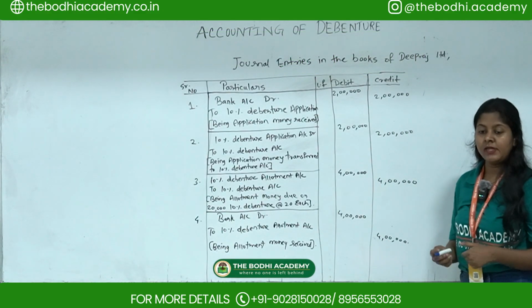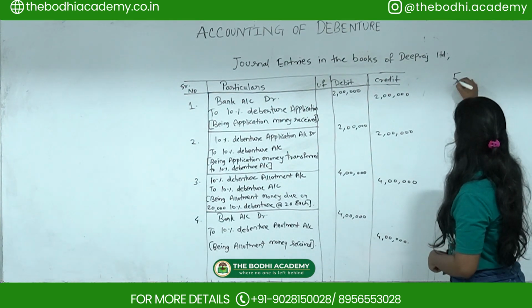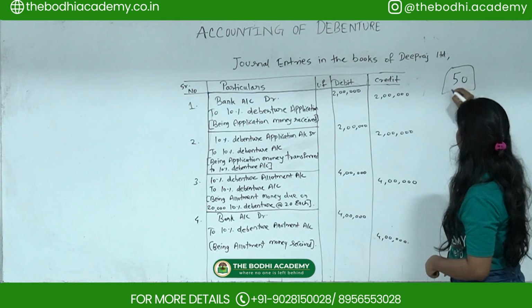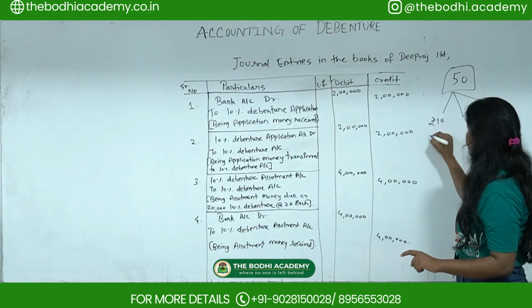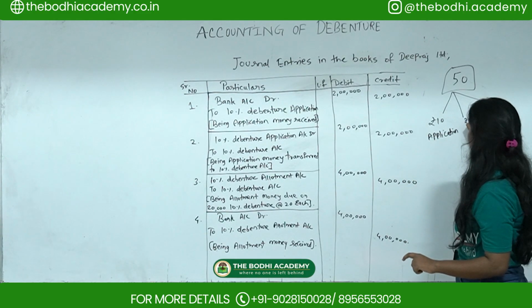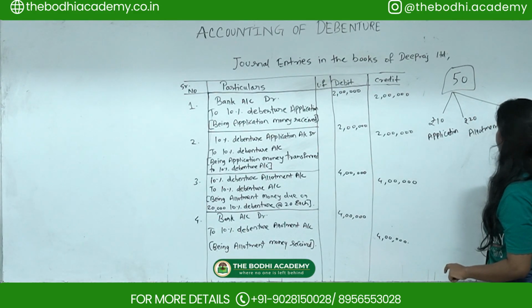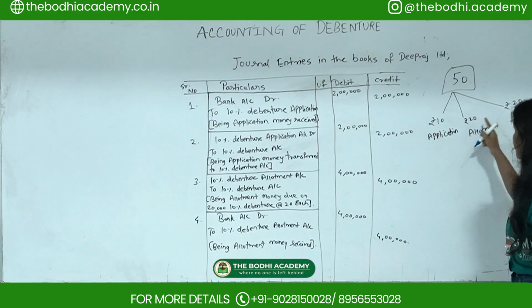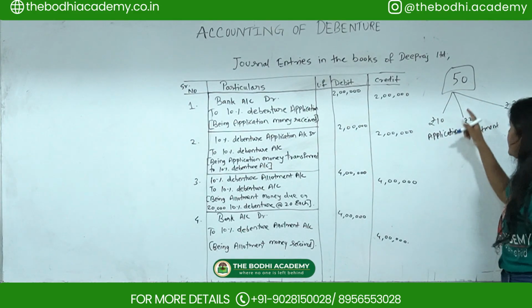So now here they have given 10% debentures of rupees 50 each. This 50 rupees they have divided as rupees 10 on application, rupees 20 on allotment, and again rupees 20 on first and final call. So this is how it adds up: 10 plus 20 plus 20, and the total is 50.